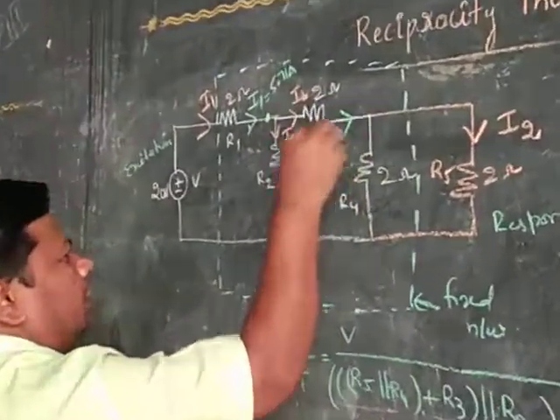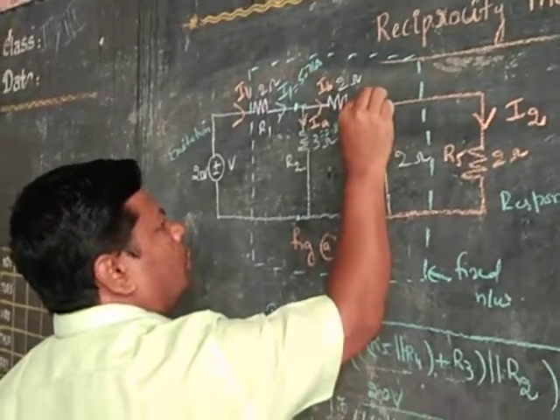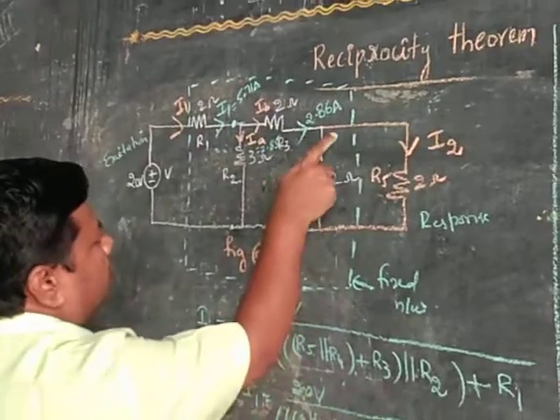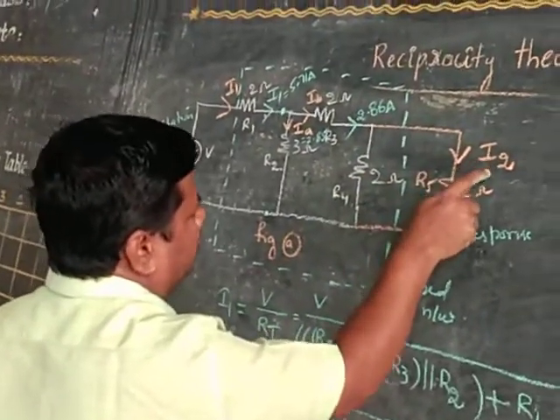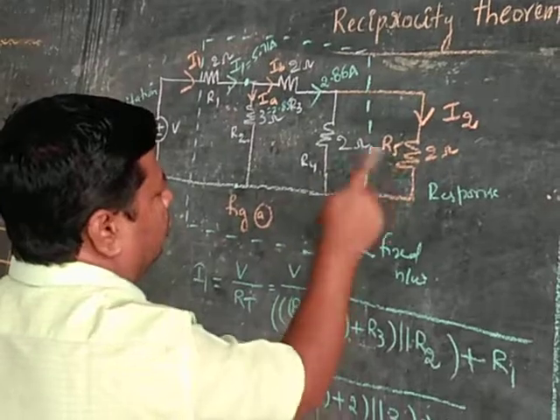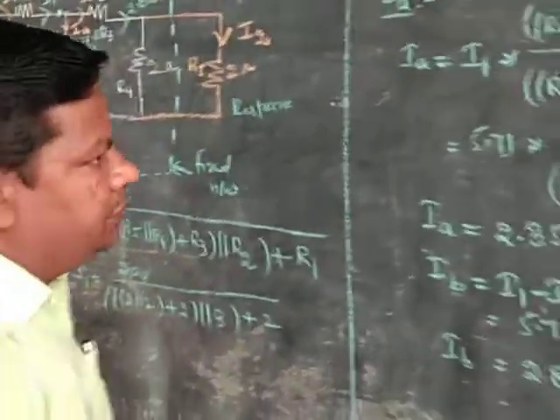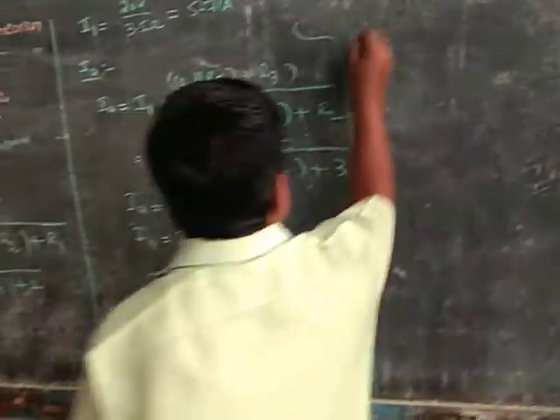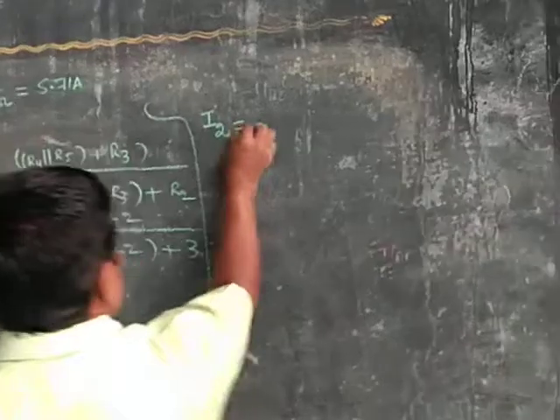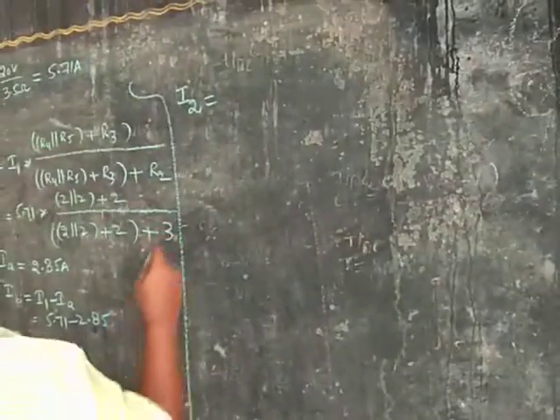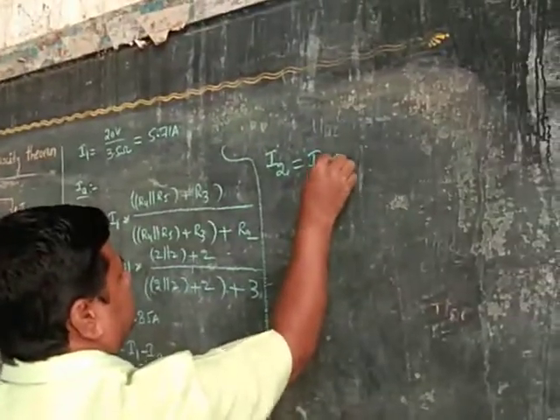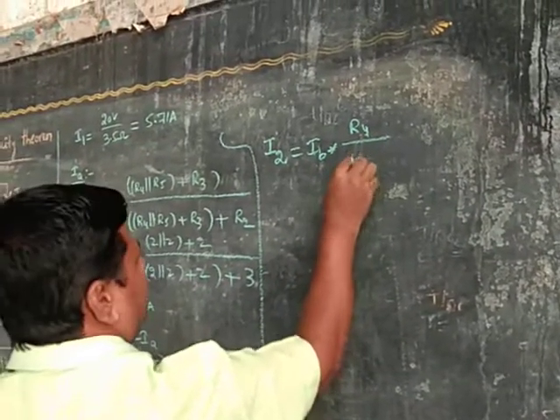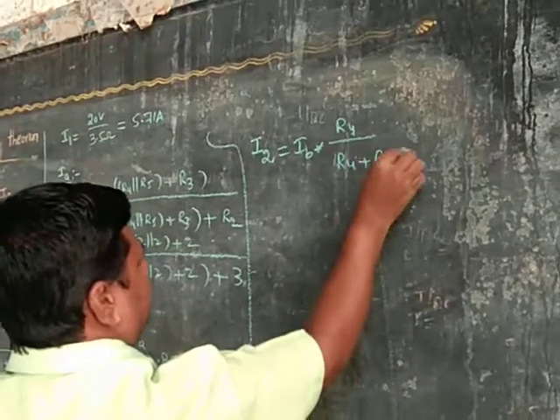Now the IB current is equal to 2.86 amperes. Once you know the IB current, I2 is equal to 2 by 2 plus 2 into IB. From that, you can easily calculate I2, the response current, equal to IB into the opposite resistor R4 by the total resistor R4 plus R5.